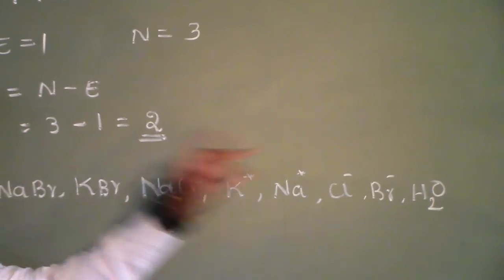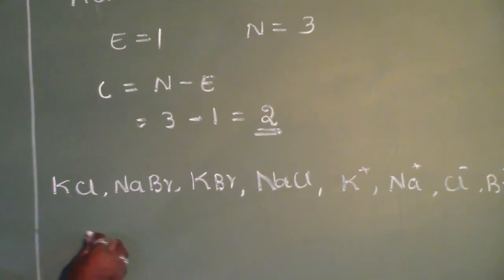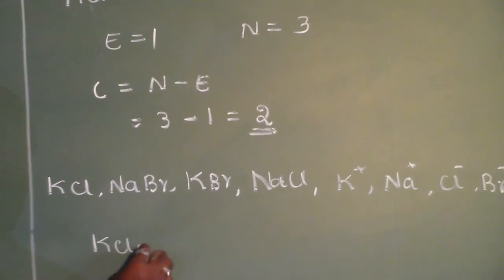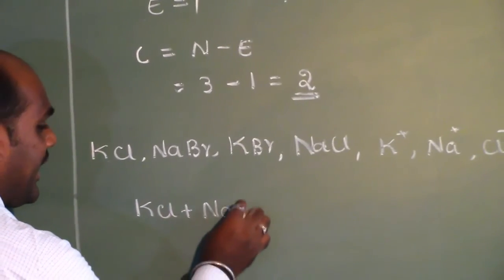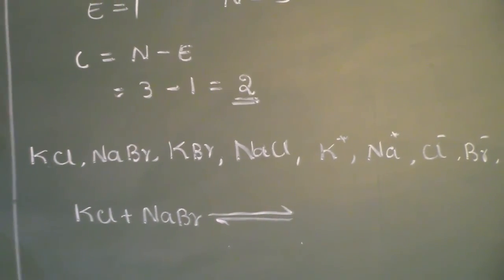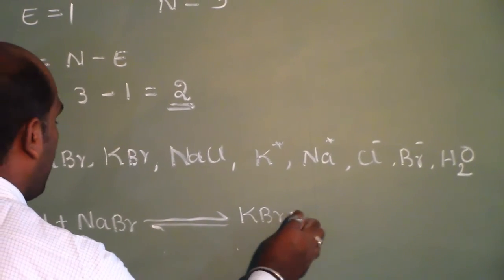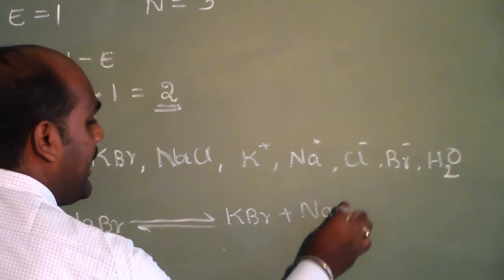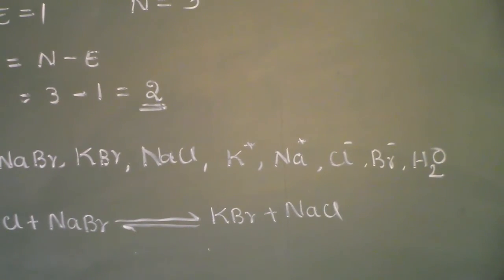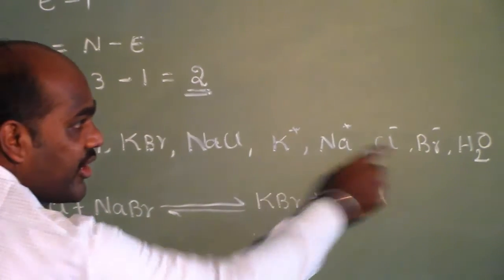For this we shall try to draw the independent equations that are possible. First, KCl plus NaBr will reversibly change to give KBr plus NaCl. This is one independent equation possible, but still you can notice we have the ionic forms also.